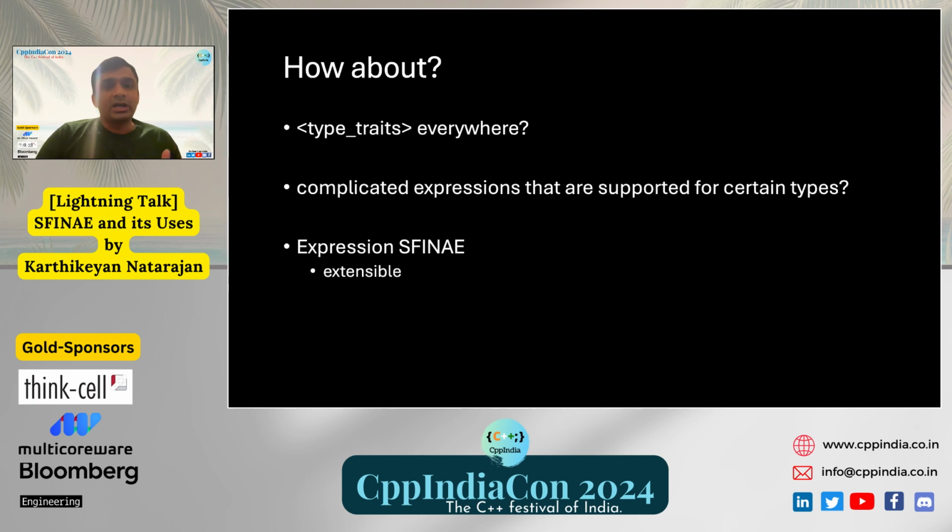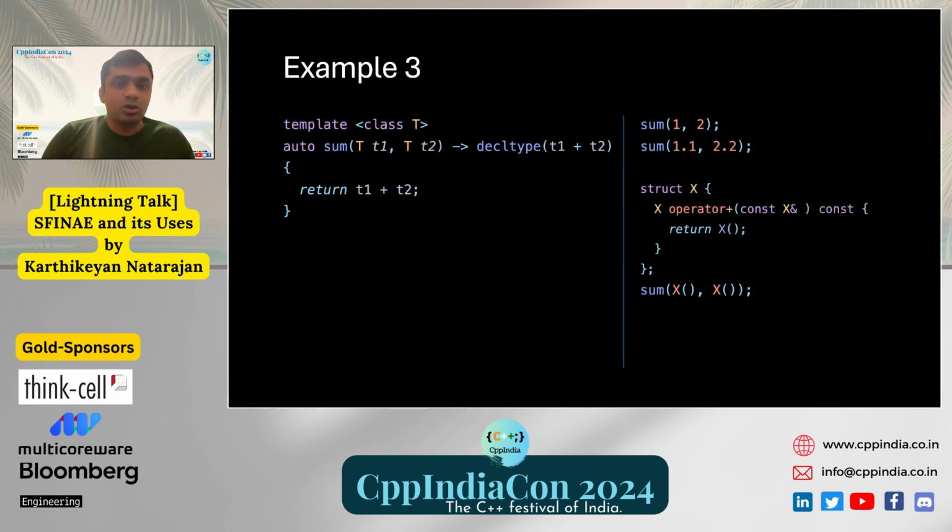Now, do we have to write type traits everywhere? What if we wanted to write a complicated expression that is supported on certain types? What if we want to extend for some future types? That's where we can use expression SFINAE. We'll see how SFINAE can be used to write extensible template specialized code.